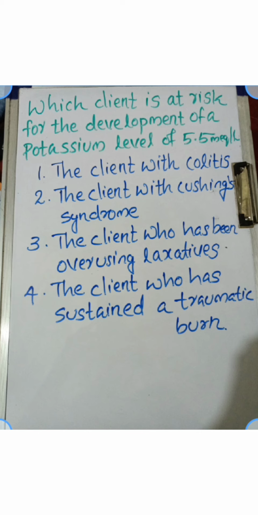We should know the normal level of potassium. As we know, 3.5 to 5 milliequivalent per liter is the normal range of potassium level in our body. So, from the question we can see the patient has a potassium level of more than 5, that means 5.5. That means the patient has hyperkalemia, increased potassium level. So, we should know what conditions lead to hypokalemia and what conditions lead to hyperkalemia. Then only we can answer this question.